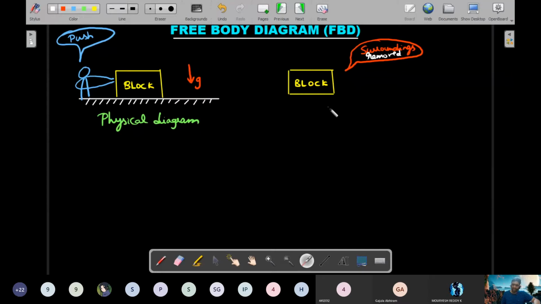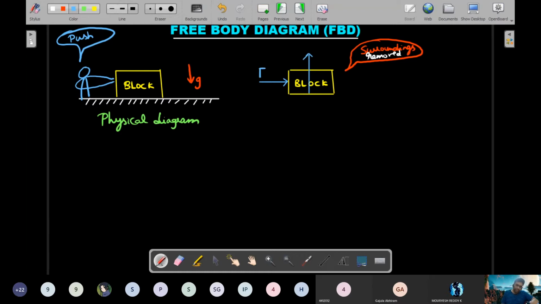So in here, let's ask the block what are the external forces that are acting on it. Always external forces would be pictured because surroundings have been removed. All the internal forces could be there inside, but you can't show them in a free body diagram. So always start with the contact based forces and then go to the non-contact based forces. I see contact from the push of the person, and I see the contact with the floor. Those are the two contact based forces that I'll put on the diagram. One is to the right because it's a push like this, and there is a push from the floor also, which would be in the upward direction.